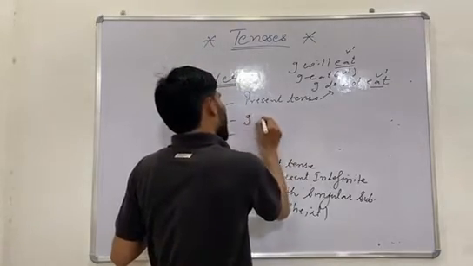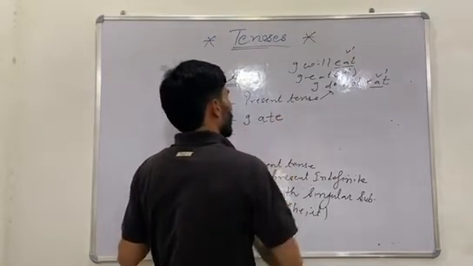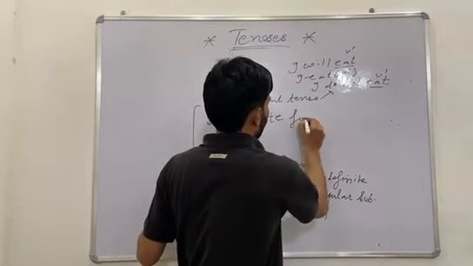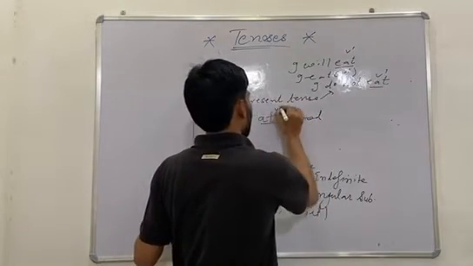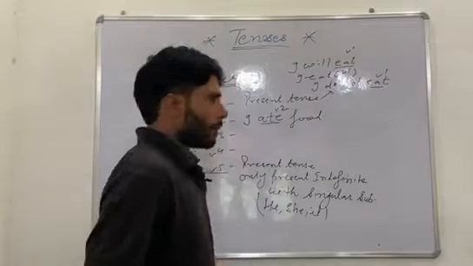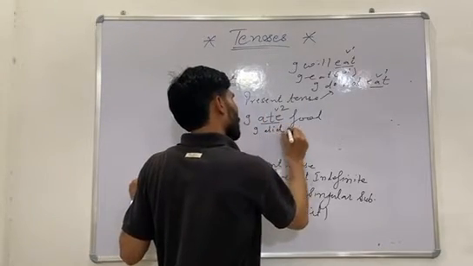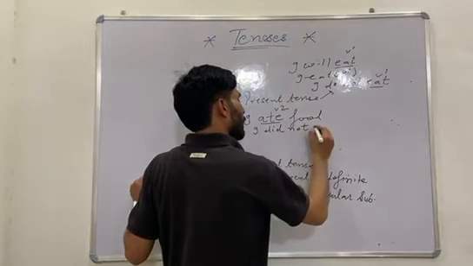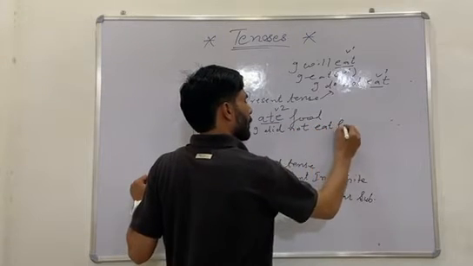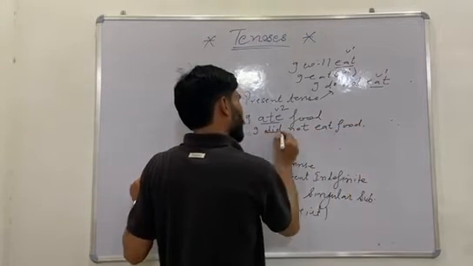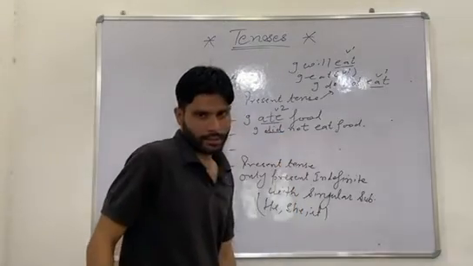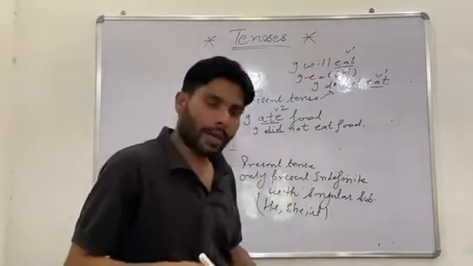For example, if I write only the main verb in a sentence, I use the second form of verb: I ate food. This is a V2 verb, right? But if I make it negative: I did not eat food. So this did is the past form of the helping verb.